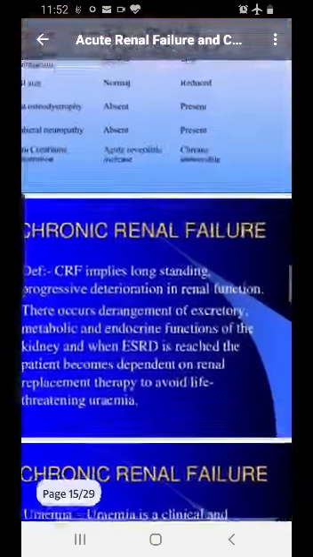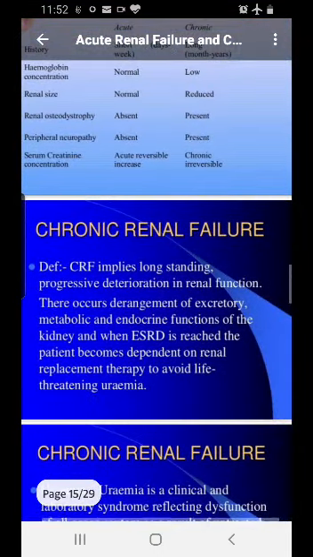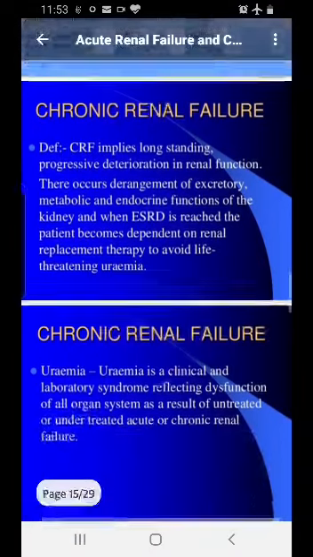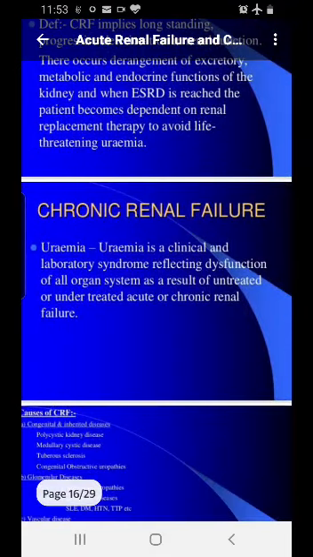Now, CRF is a long-standing, progressive deterioration in renal function, present if it is more than 6 months. There occurs a derangement of the excretory, metabolic and endocrine functions of the kidney. So it is not only the oliguria now; it has affected the metabolism, and the sodium, potassium, everything is deranged, and the endocrine, all the hormones also are deranged. And when end stage renal disease is reached, the patient becomes dependent on renal replacement therapy to avoid life-threatening uremia.